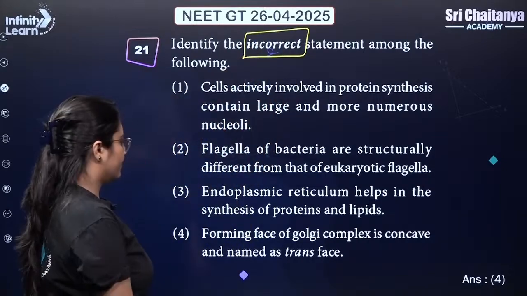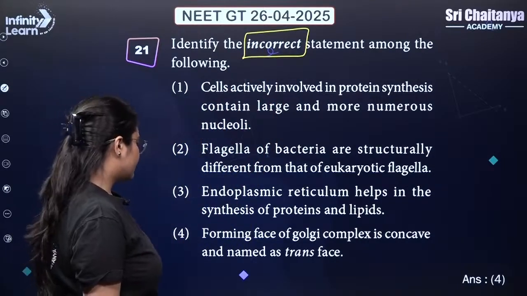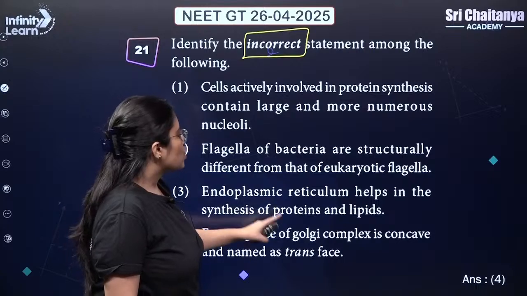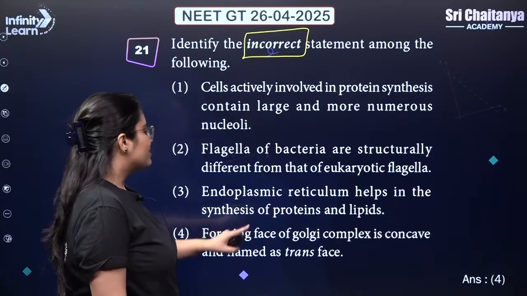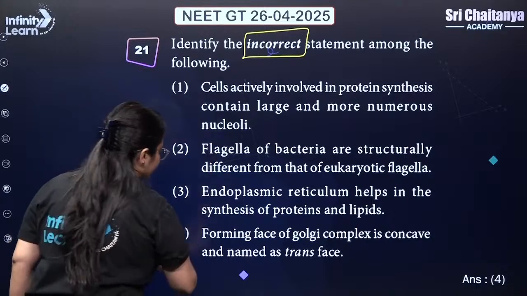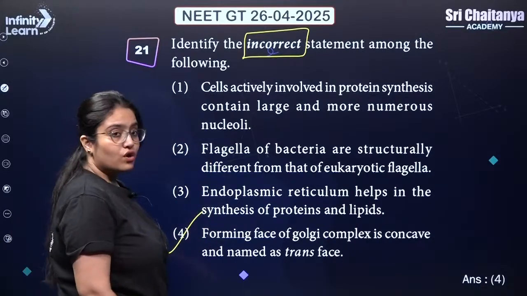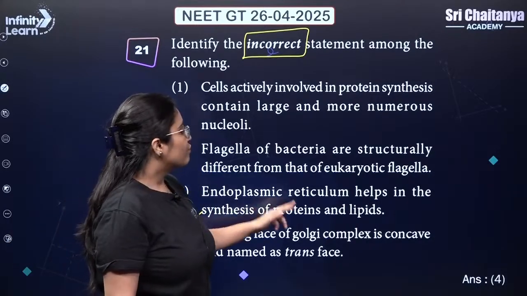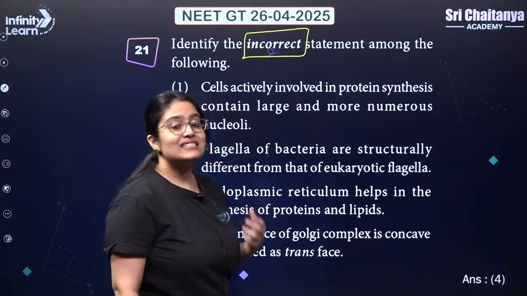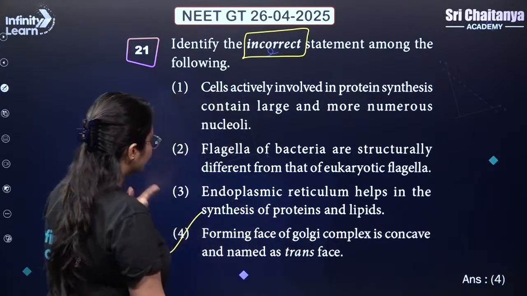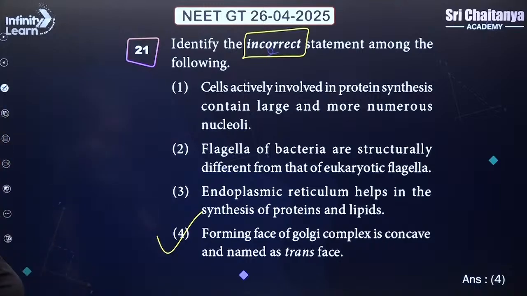So if you see over here, the 4th statement, forming face of Golgi complex is concave and named as trans. So this is the incorrect statement. Why? Because the forming face of Golgi complex is convex and it is named as cis. So that is why the 4th option is wrong.